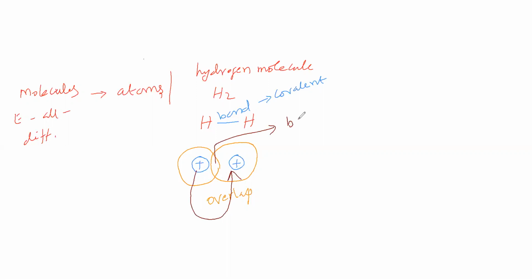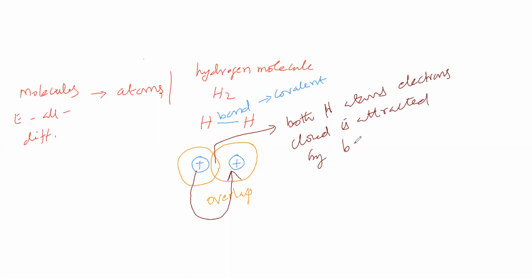Both hydrogen atoms' electron clouds are attracted by both hydrogen atoms' nuclei. This atom's electron cloud is present here, and this atom's electron cloud is also present here. This nucleus is attracting this electron cloud, and this nucleus is also attracting an electron cloud.